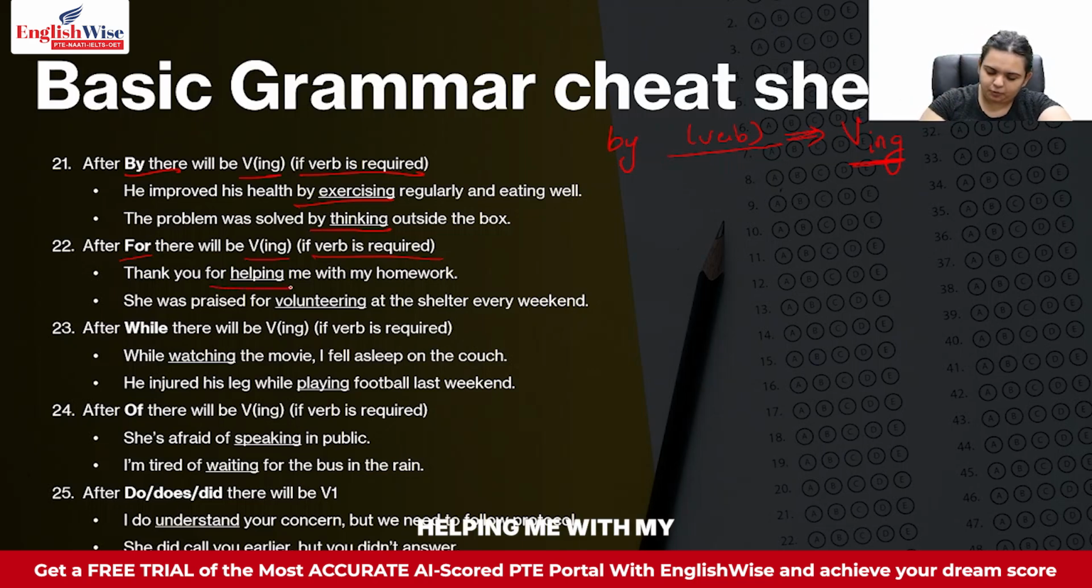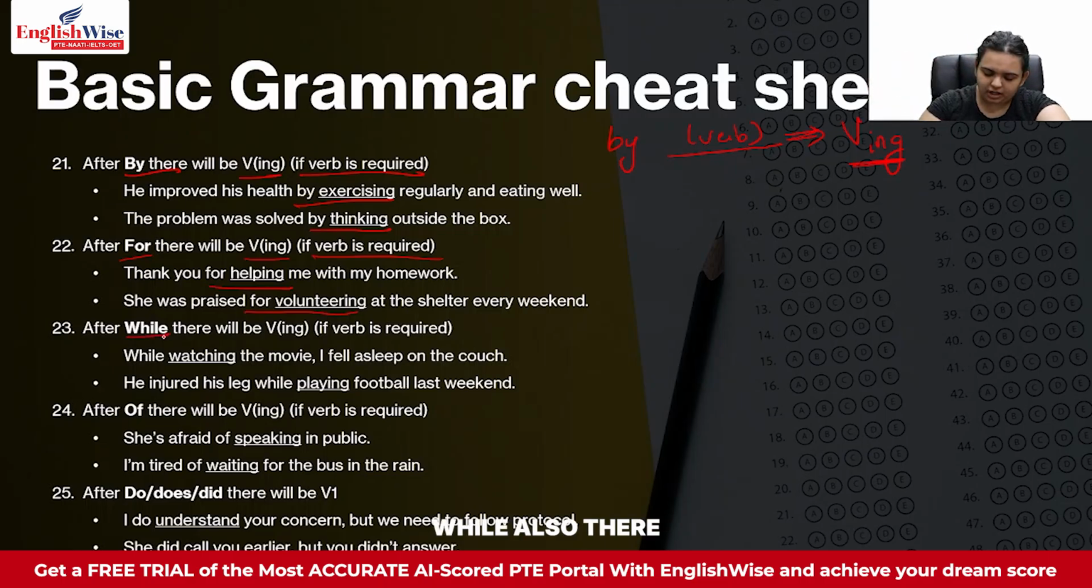Thank you for helping me with my homework. She was praised for volunteering at the shelter every weekend. So you see over here also after for every time we are putting ing verb because that is the requirement of English. But only in the case where you require a verb. Let's say if you require a noun, you don't need to think about it like that. Then you put nouns in that case.